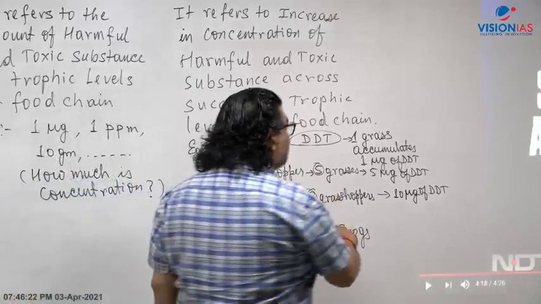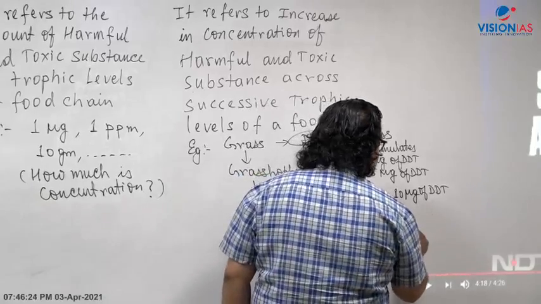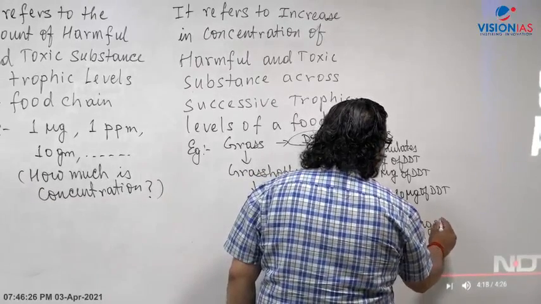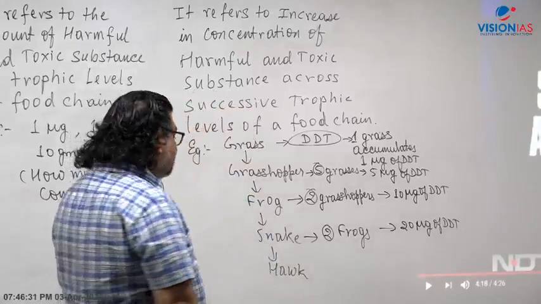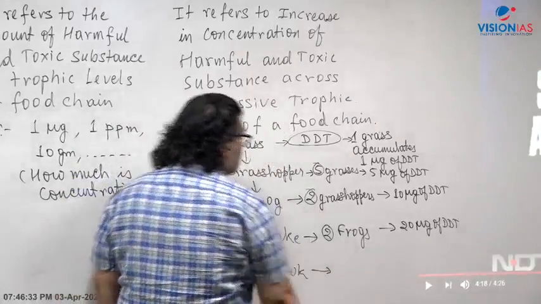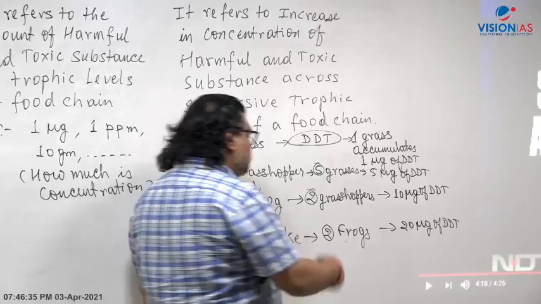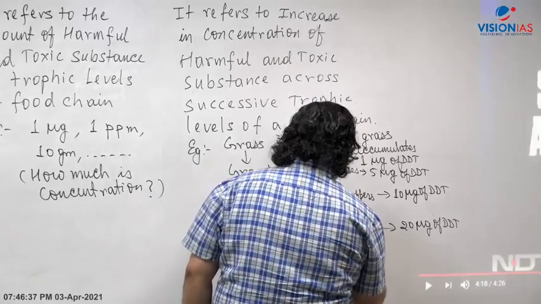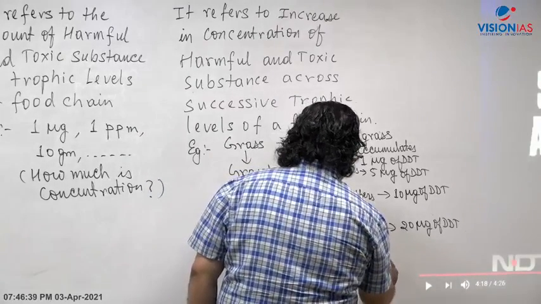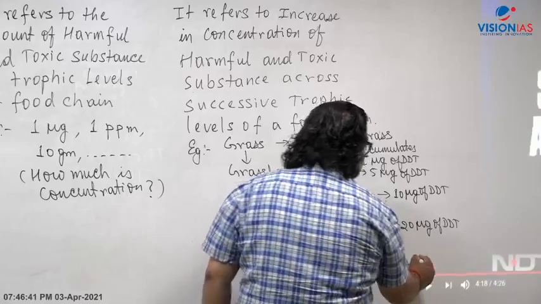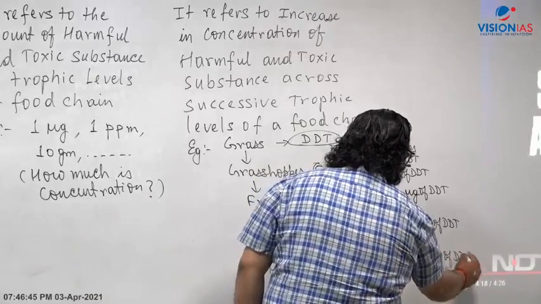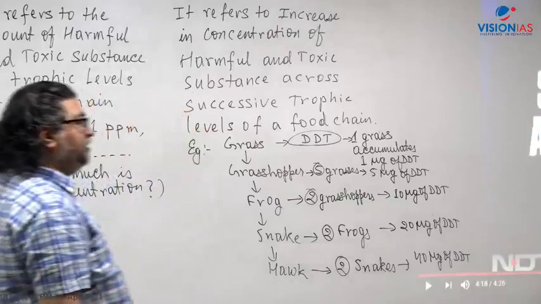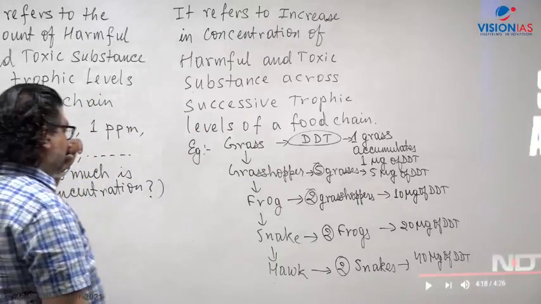So how much accumulation will the snake have? 20 microgram of DDT. And let's say a hawk. Hawk eats again 2 snakes. So how much will be the accumulation here? 40 microgram of DDT.